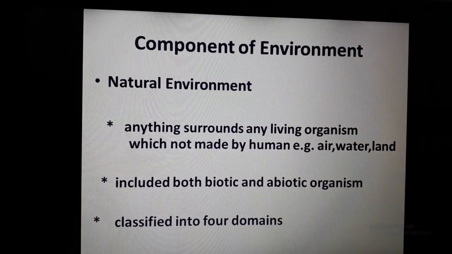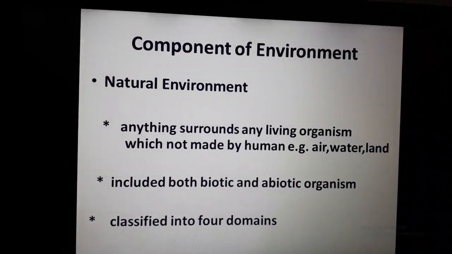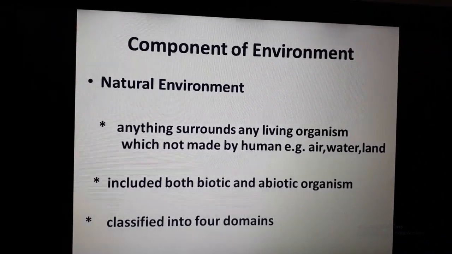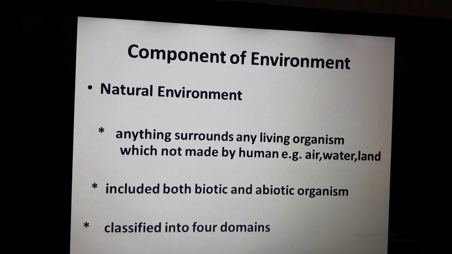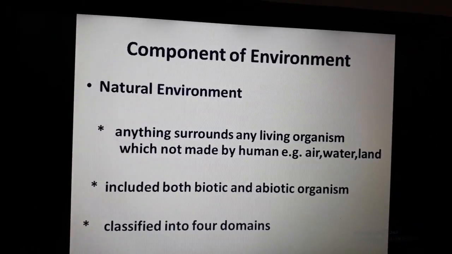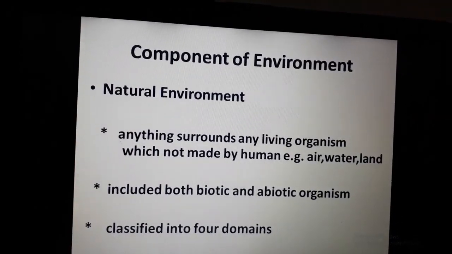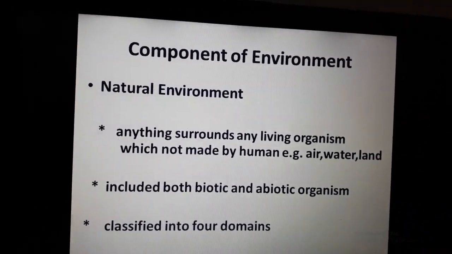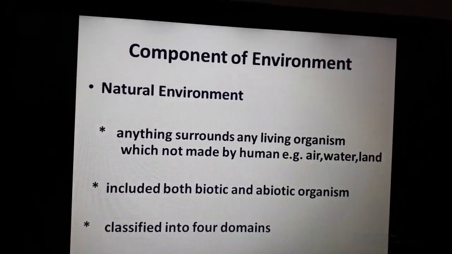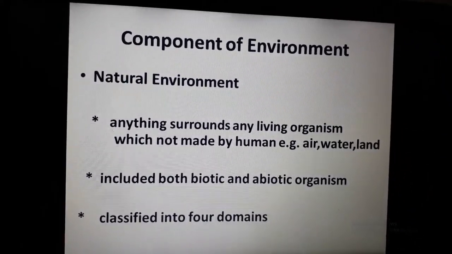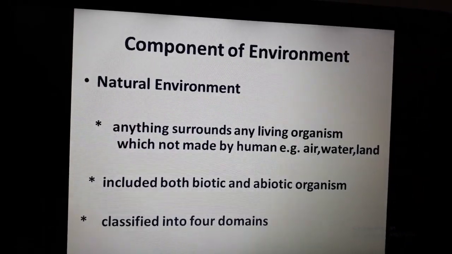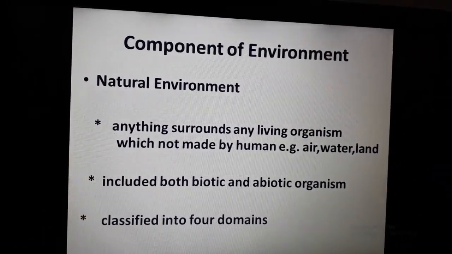Lithosphere, hydrosphere, atmosphere, biosphere. Lithosphere, hydrosphere and atmosphere, these three come under abiotic, and biosphere, where life is possible, comes under biotic, because biotic refers to living things.